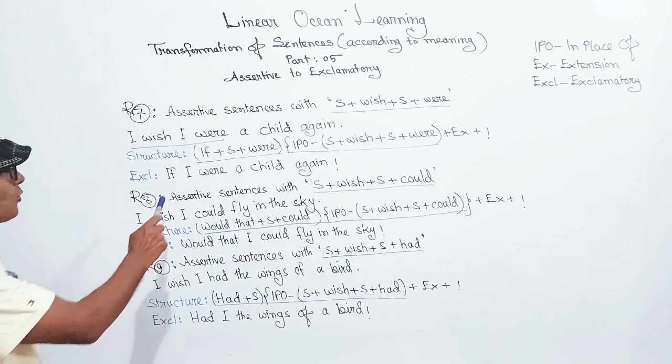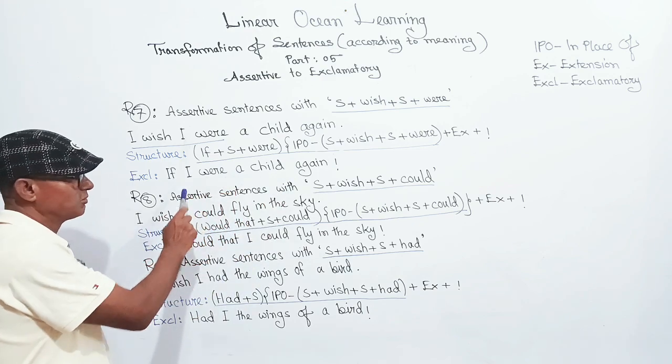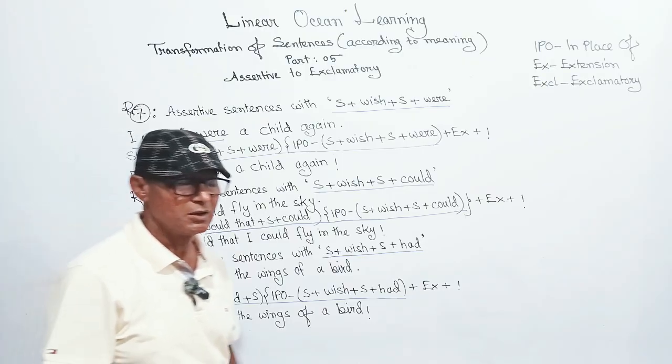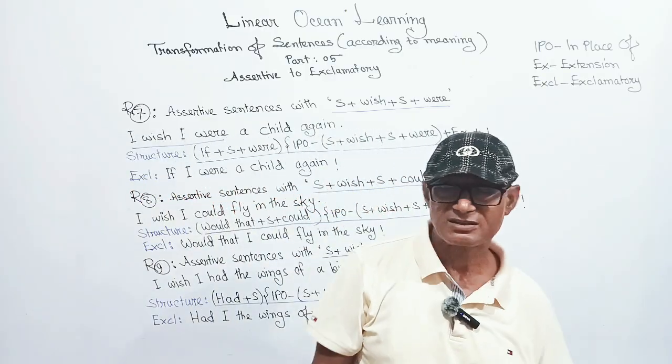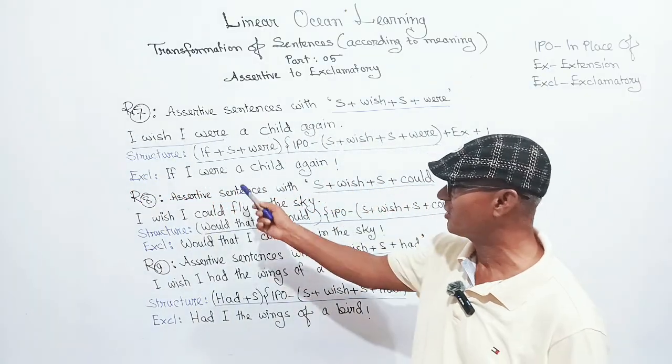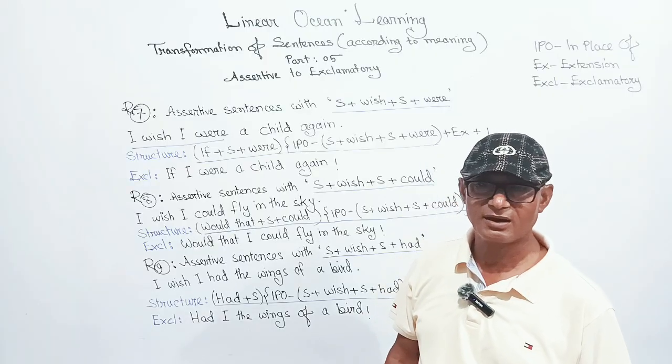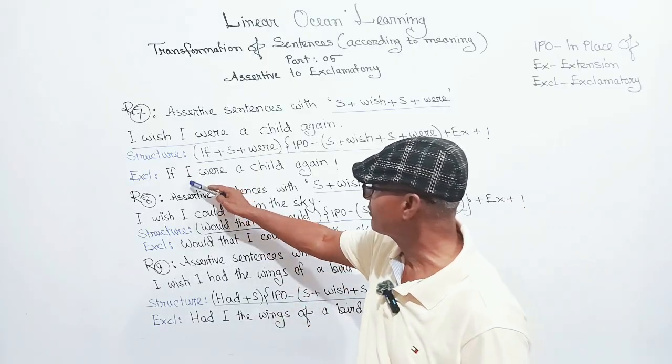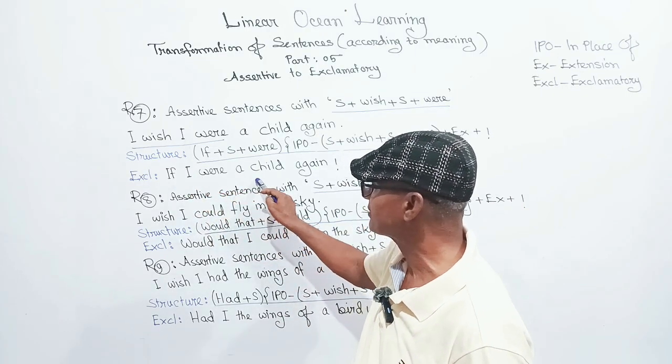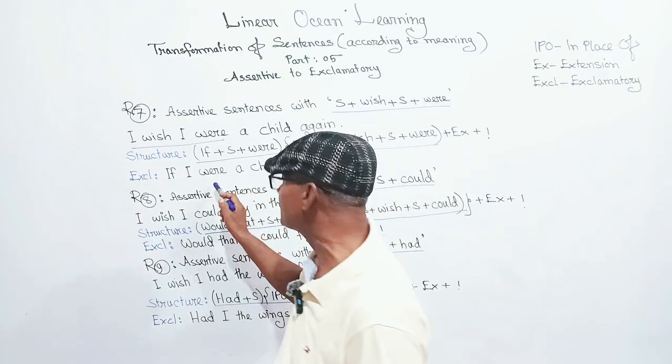Viewers, why were after I? We know after I, that is subject I, takes the be verb was and am. Then why were? Because it's an imagination, it's hypothetical.